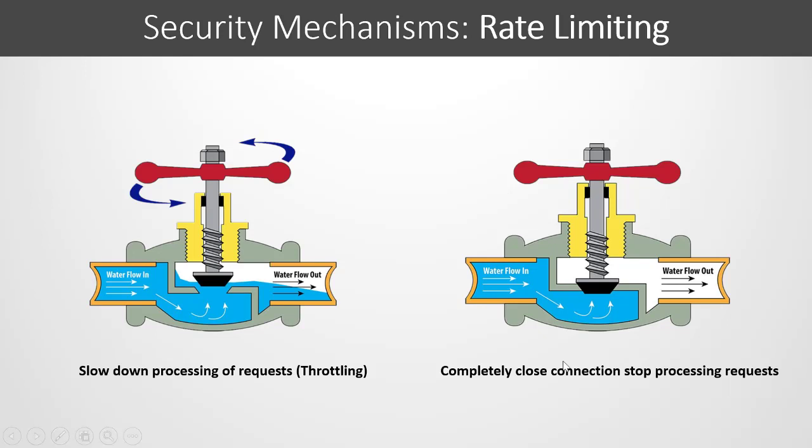So as we discussed, there are two ways for rate limiting. One is throttling, where we slow down the processing of the request for a particular user or group of users. And the other is we completely close the connection to stop processing requests for a user or particular group of users. This can be configured in the API gateway as per our needs.